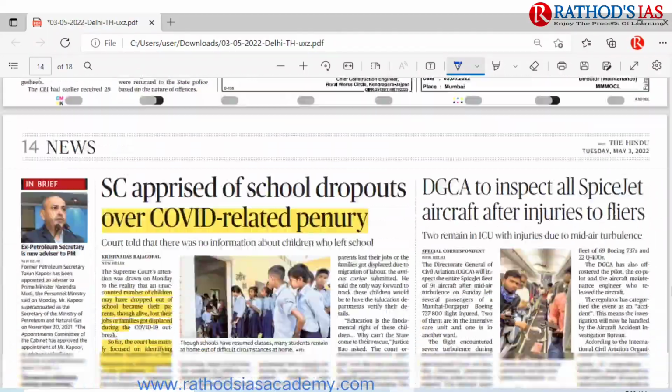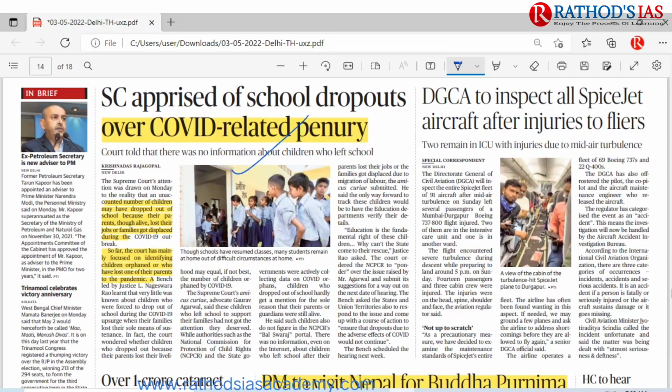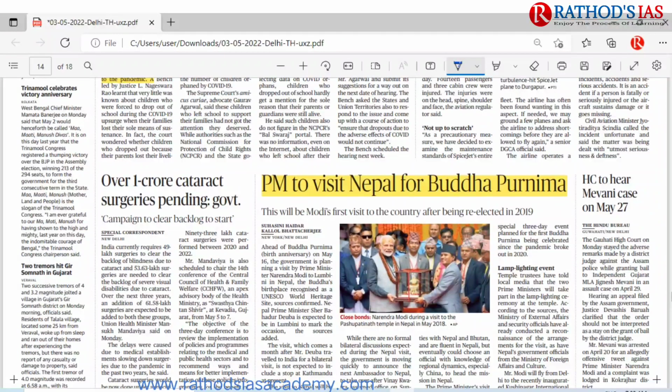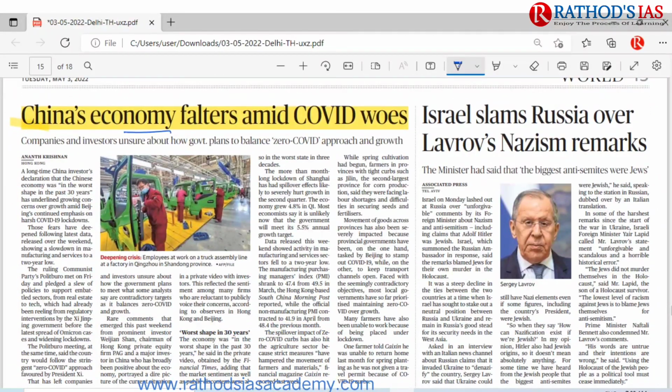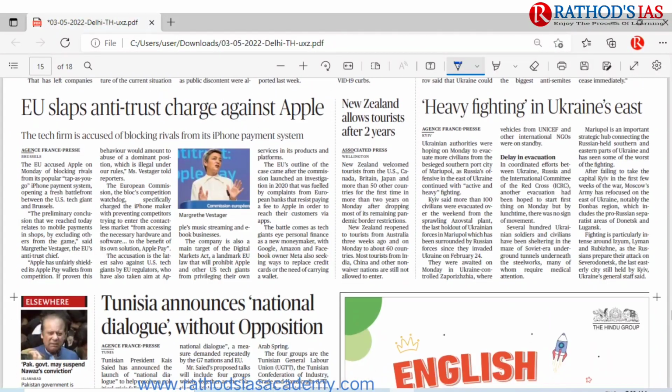And if you move forward, you can see the article, that is Supreme Court apprised of school dropouts over COVID-19 related penury. So because of COVID-19, there is an increase in the number of dropouts. So what are the reasons for the increase in dropouts? Because their family members have also lost their livelihood, and there is no proper availability of jobs. So that is why the increase in school dropouts is seen. And the next one is Prime Minister to visit Nepal for Buddha Purnima. I discussed this topic. And if you move forward, Chinese economy falters amid COVID-19 woes. So this article is also very important from your economy point of view.